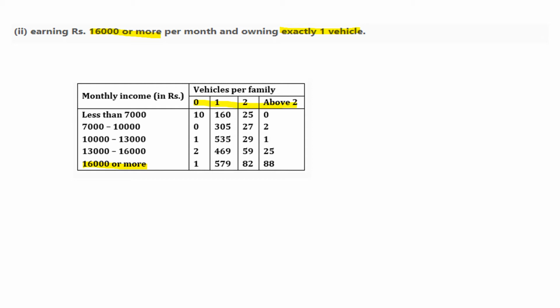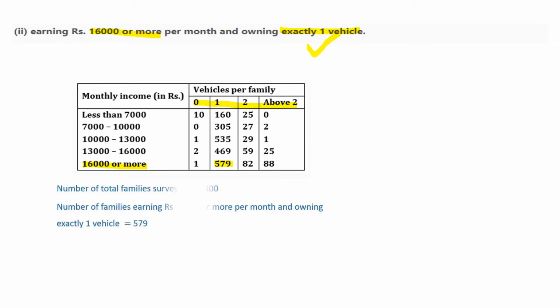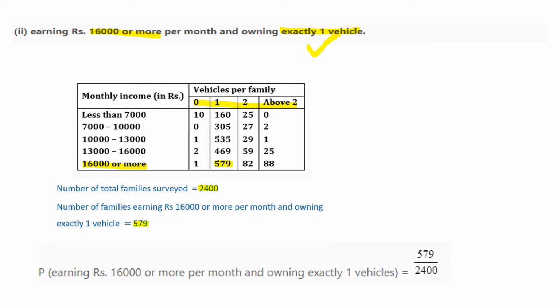But we want exactly one vehicle. So exactly one means how many families? 579. So how can we write the answer? Total number of families 2,400, and number of families earning 16,000 or more and having exactly one vehicle are 579. So probability will be 579 divided by 2,400.